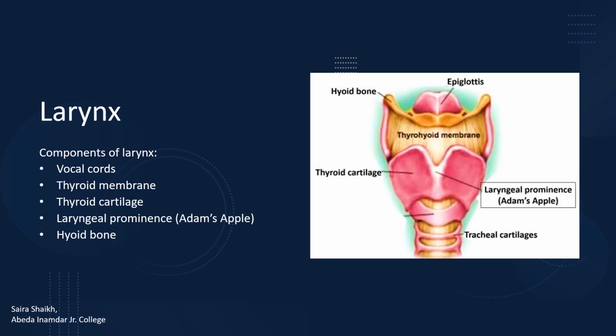The next organ is the larynx. It has two components, vocal cords and thyroid cartilage. Thyroid cartilage is a large prominent structure which is easily visible in adult males. It is composed of two sheets of cartilage which join together anteriorly to form the laryngeal prominence, that is, the Adam's apple. It is prominent in males.